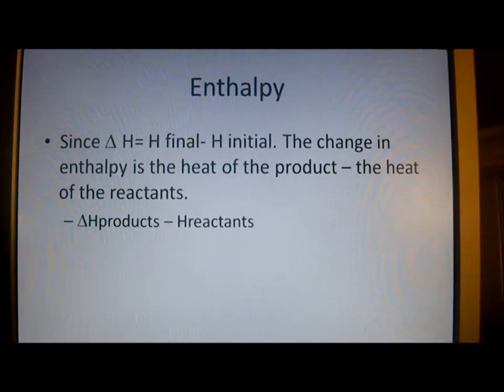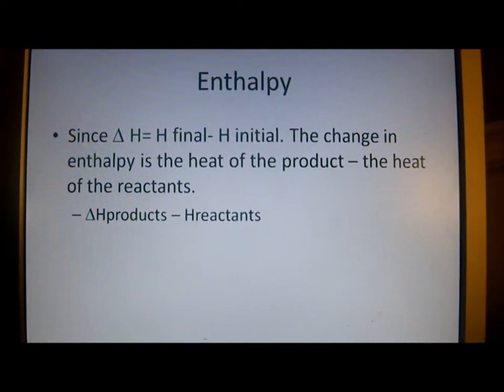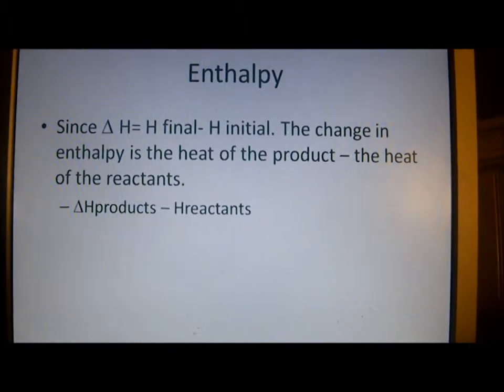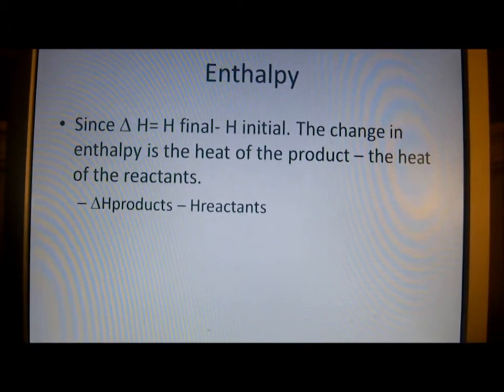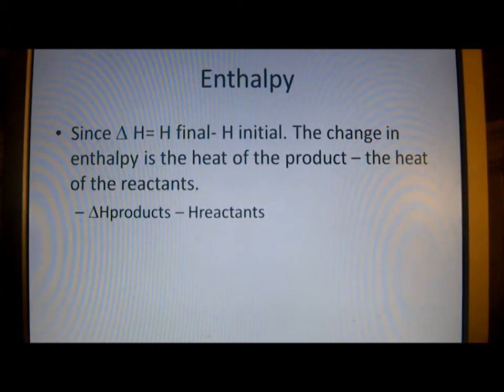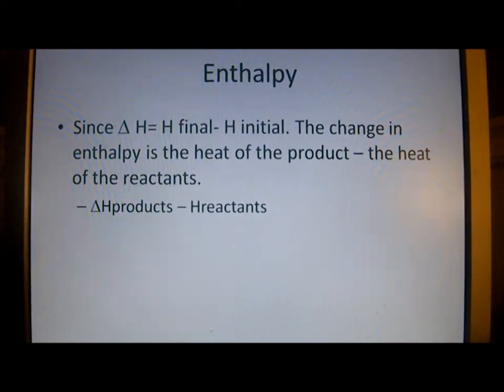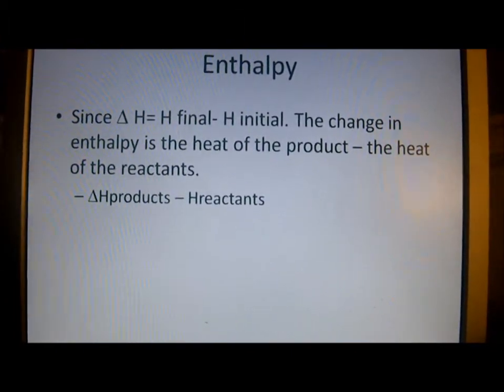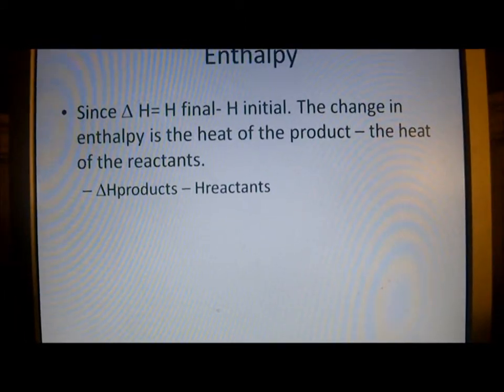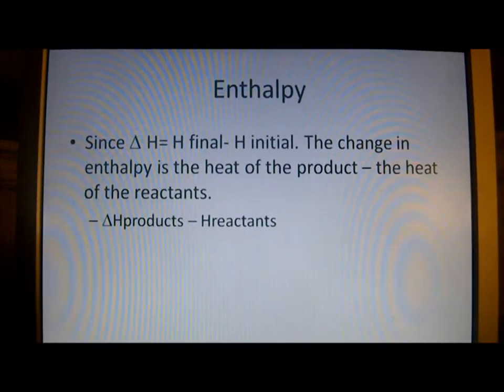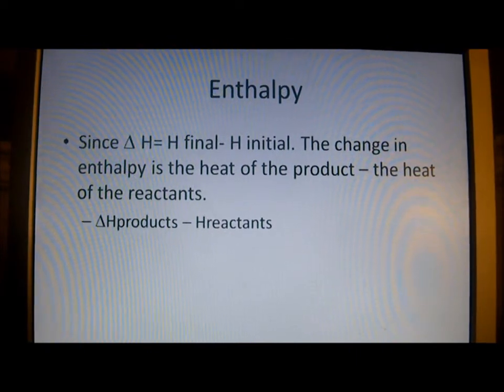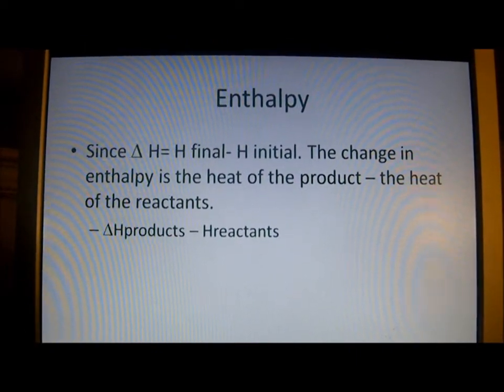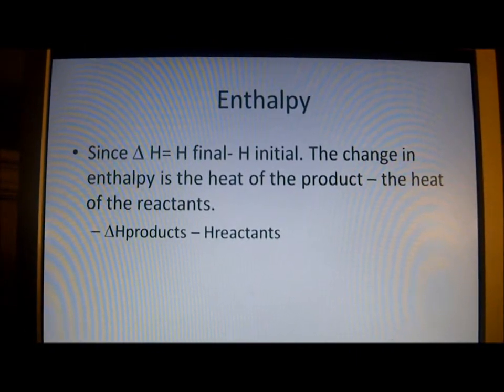The change of enthalpy equals H final minus H initial, so the change in enthalpy is the heat of the products minus the heat of the reactants. That's just how it looks if you see it on worksheets or assignments.